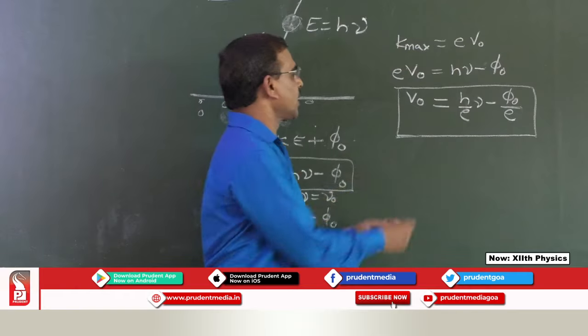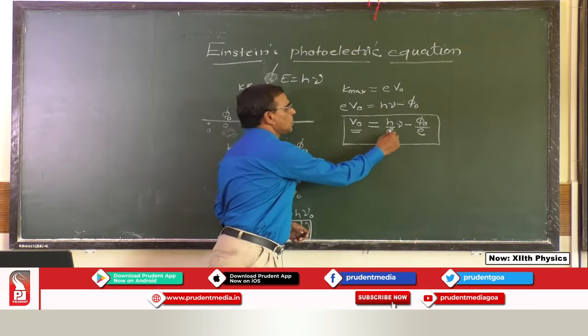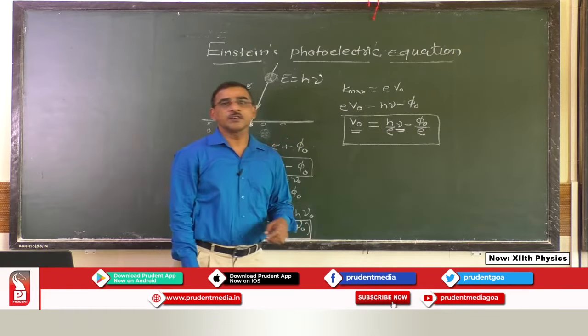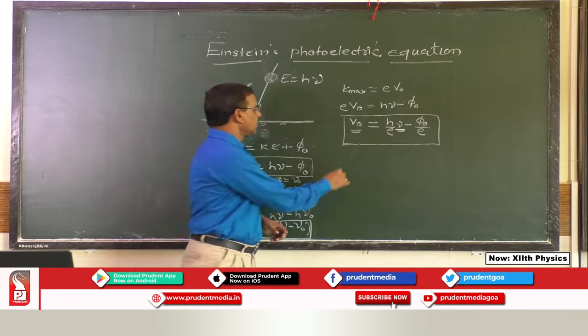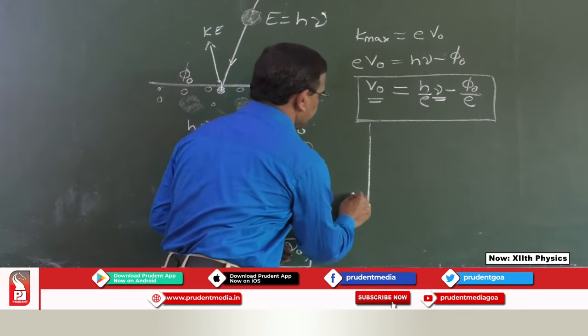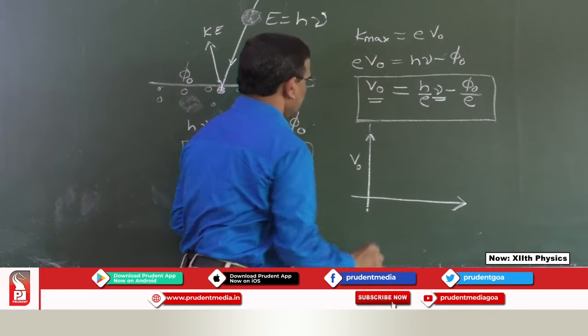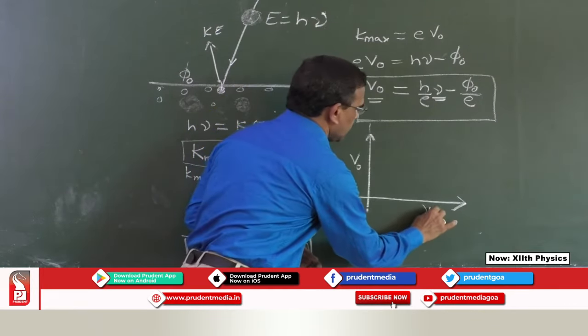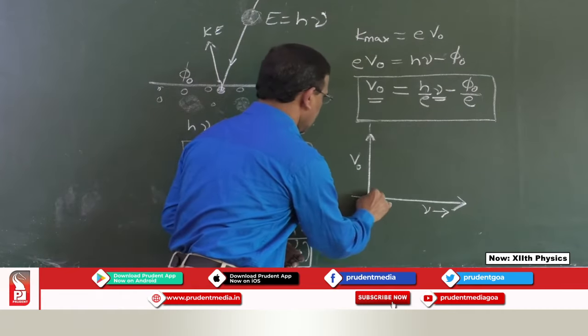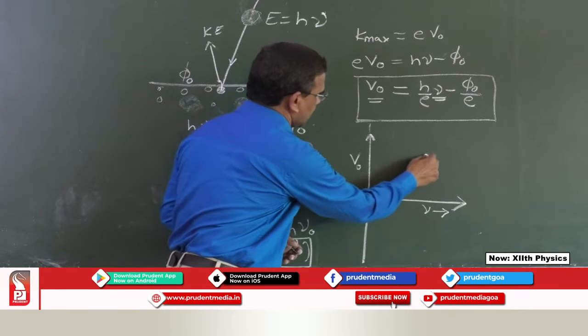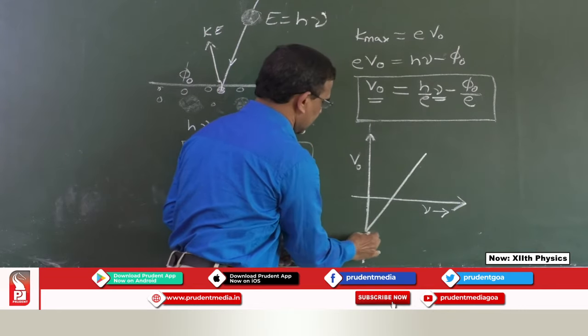So, if we plot a graph of stopping potential V 0 versus frequency nu of radiation, we will get a graph like this.